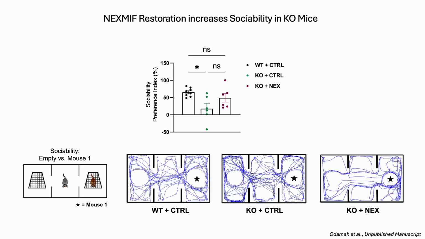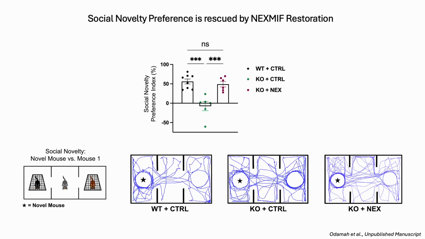Then we used the 3-chamber social test to assess for deficits in social behavior. During the sociability test, we examined the preference of a test mouse for a stranger mouse versus an empty cage. Indeed, we see that the knockout control mice show reduced sociability, and this is partially rescued by Nexmif restoration. Then during the social novelty test, in which we test the preference of a test mouse for a familiar mouse versus a novel mouse, we saw a stark reduction in social novelty preference indices, which was very nicely rescued by Nexmif restoration.